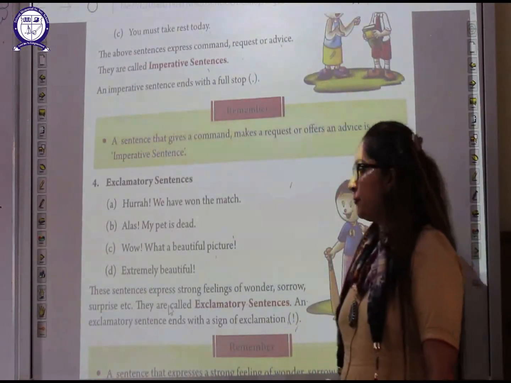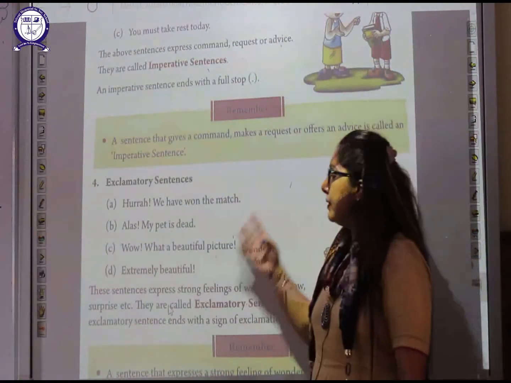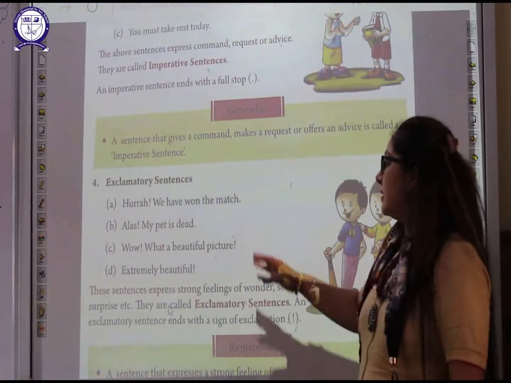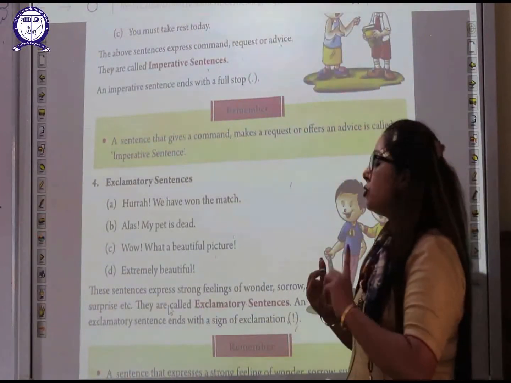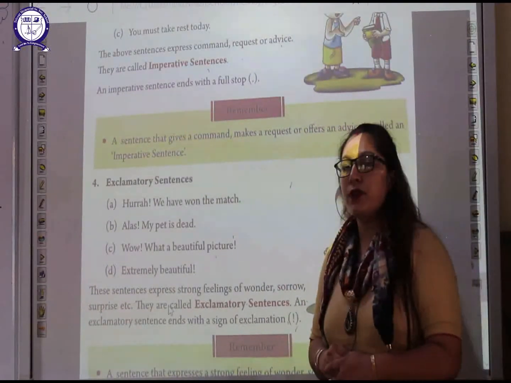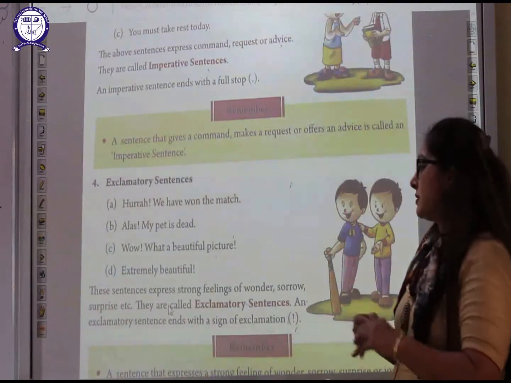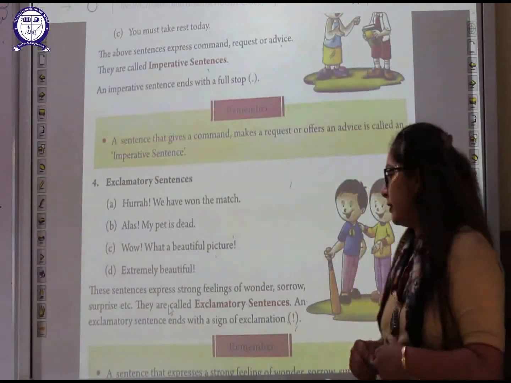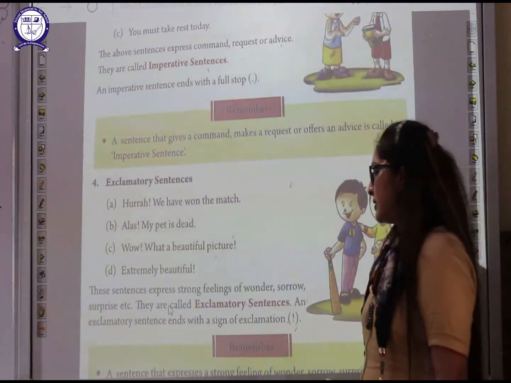Wow, what a beautiful picture! These sentences express a strong feeling of wonder, sorrow or surprise. So this type of sentence is known as an exclamatory sentence.